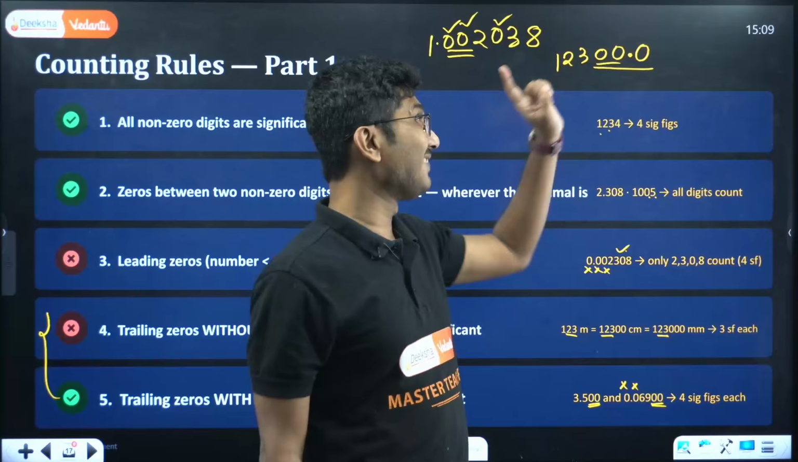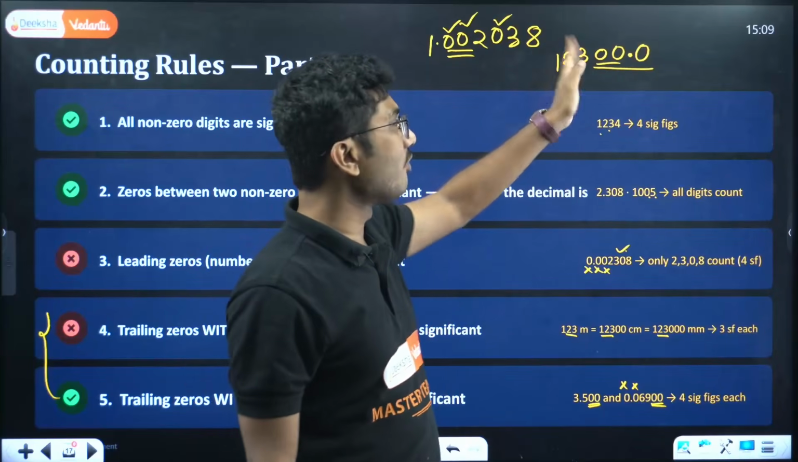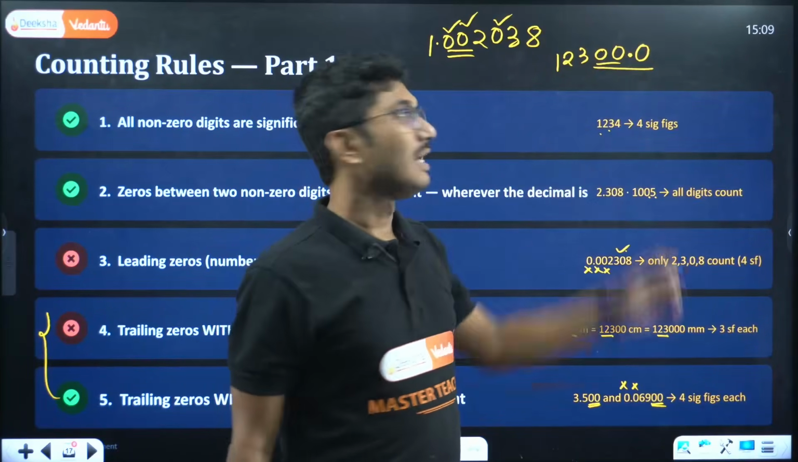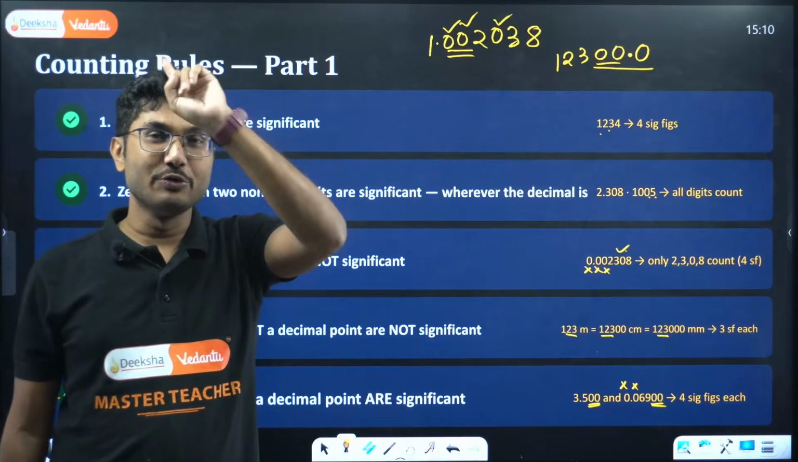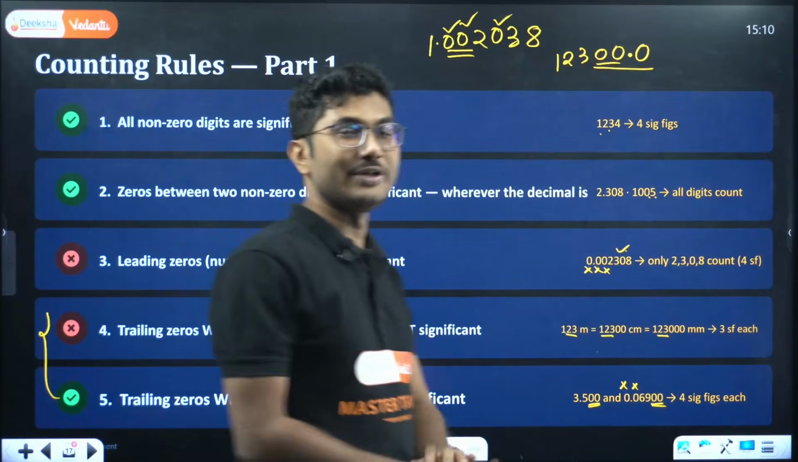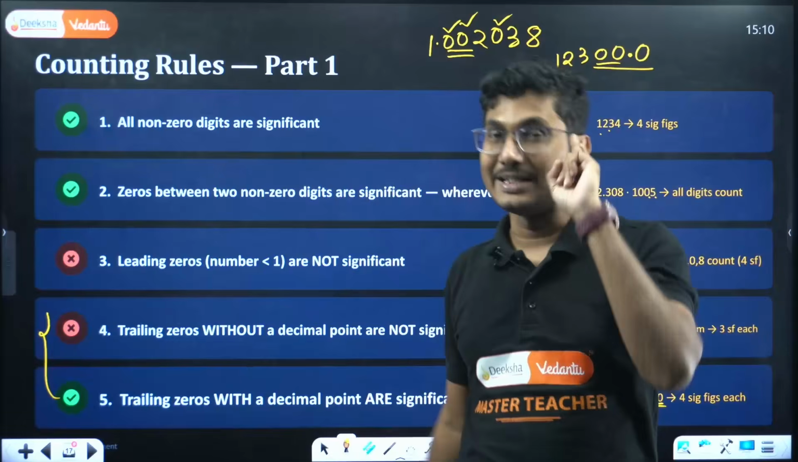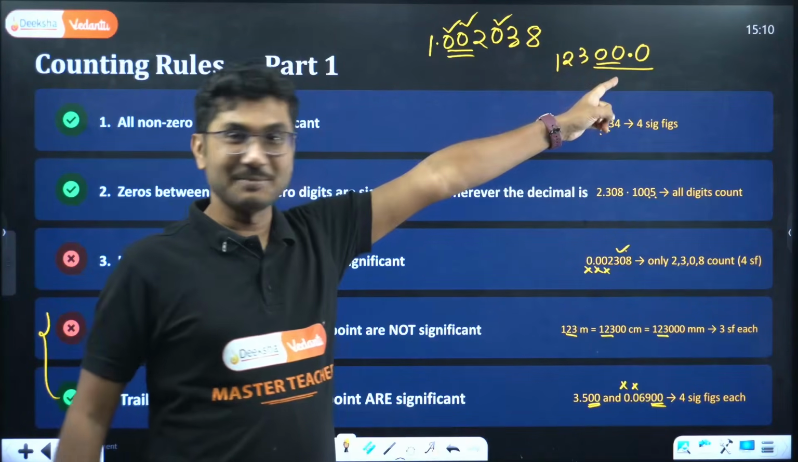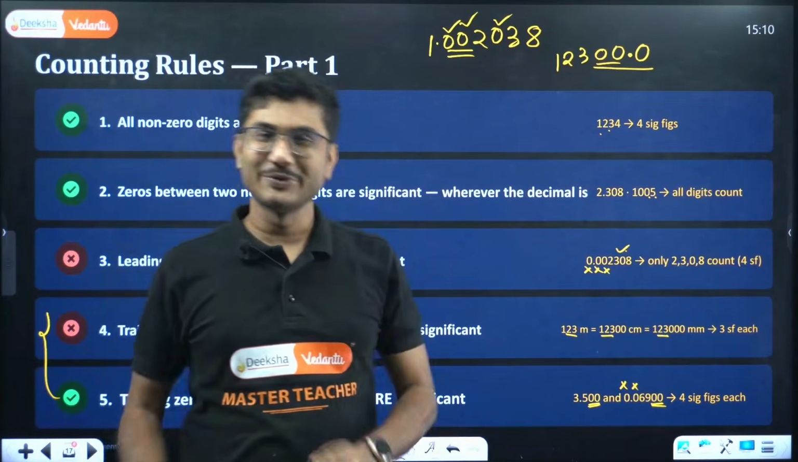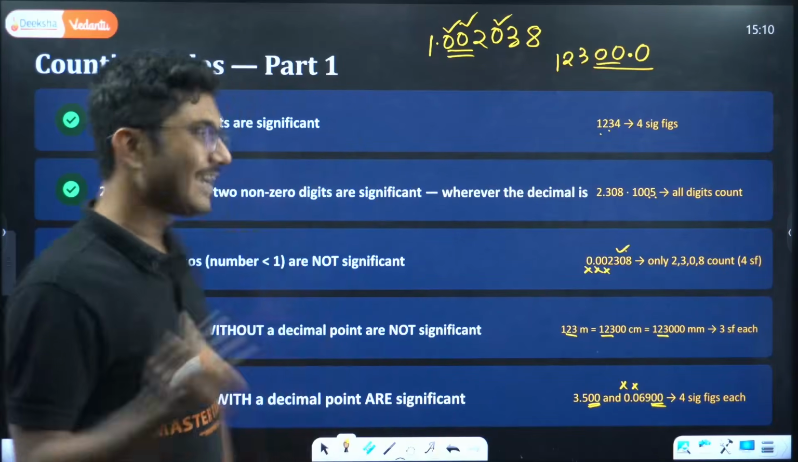Remember this. This is very, very important. All of them are significant if there is a decimal involved. Decimal can change your fate. So you need a decimal. If you are scoring 0 in physics, you need a decimal in your life. If you put that decimal, then your zeros will become significant, right?